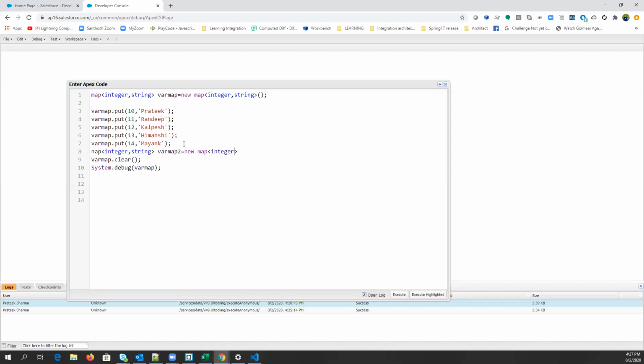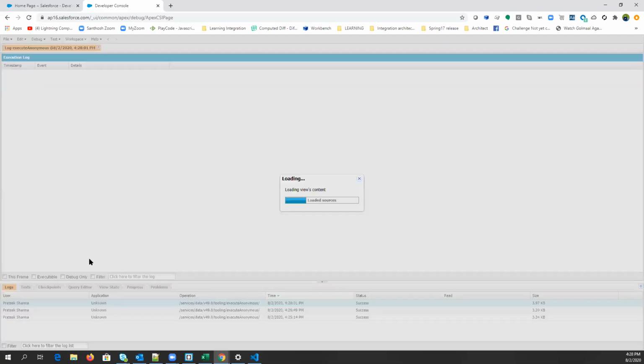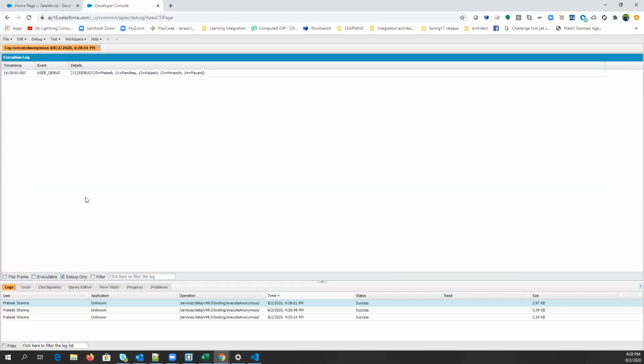It should be map, not User. So it is having all the values.